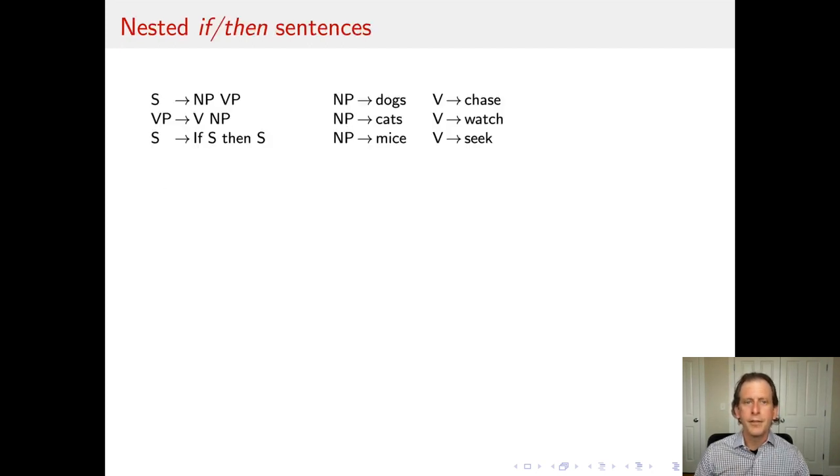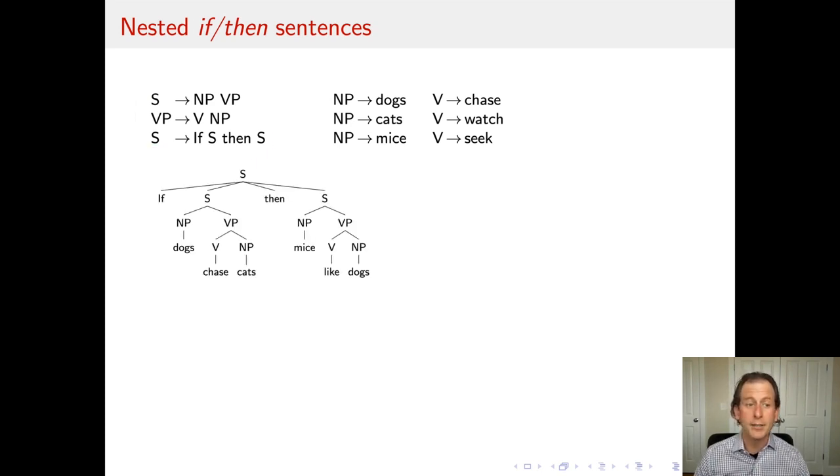That's the first example. The second example is nested if-then sentences. These are cases like: if students do well in class then they're rewarded; if students do well in class then they're rewarded, the teacher is doing a good job, and so forth. I'm going to use a very simple example of dogs, cats, and mice, chasing, seeking, walking, watching. A very simple grammar gets all of the overall characteristics that you want. All I need to do is say that now there are 2 rewrite rules for the start symbol S. Either a sentence can consist of a noun phrase and a verb phrase, or it can consist of the sequence if S, then S.